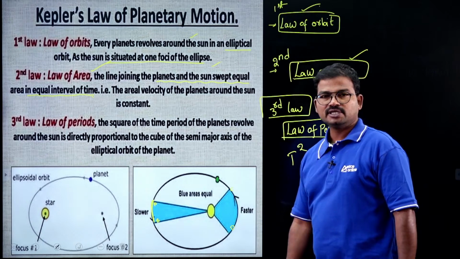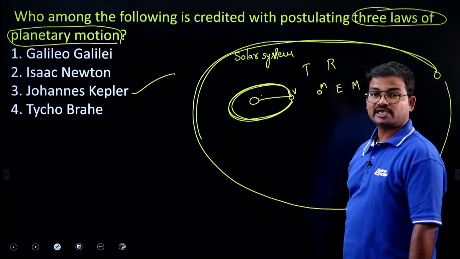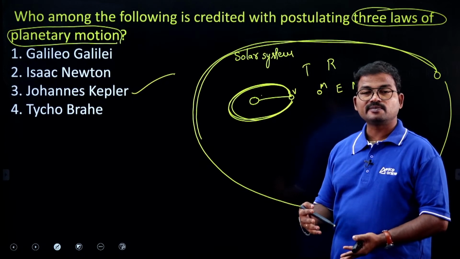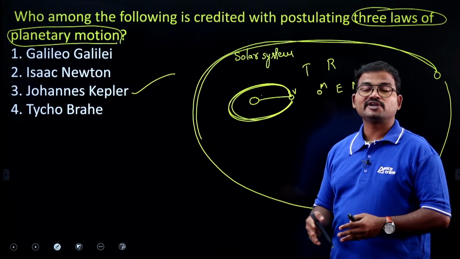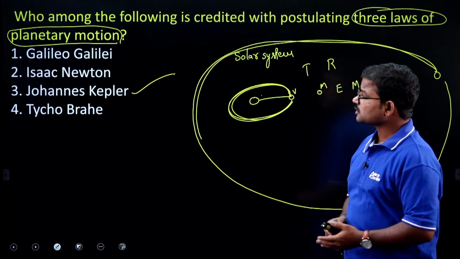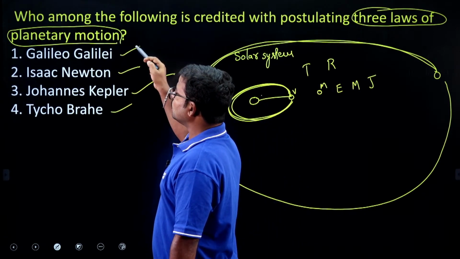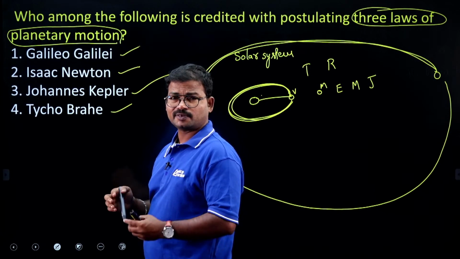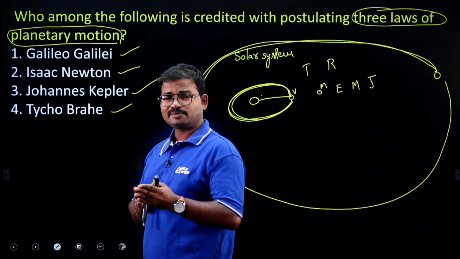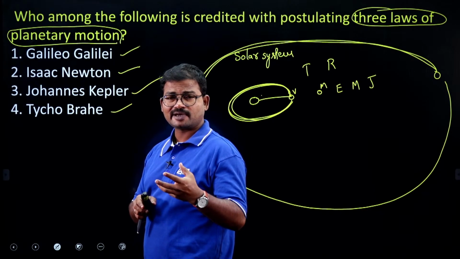So the final conclusion: who proposed planetary motions? Kepler. We have the heliocentric theory and the geocentric theory. Who proposed this theory? These types of concepts are also important for your examination. You may have an idea about Ptolemy, and at the same time Tycho Brahe, Newton, and Galileo. Galileo proposed the G value; his concepts are majorly related to the G value. At the same time, the first thermometer was developed by Galileo.